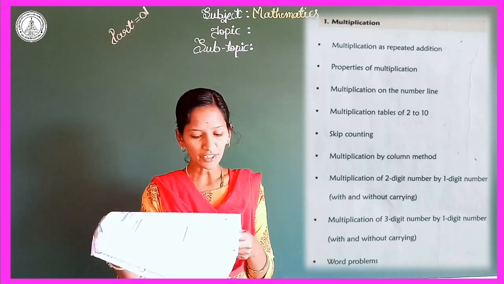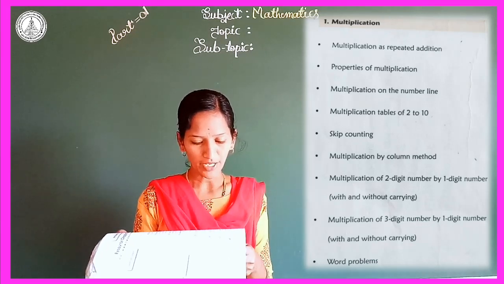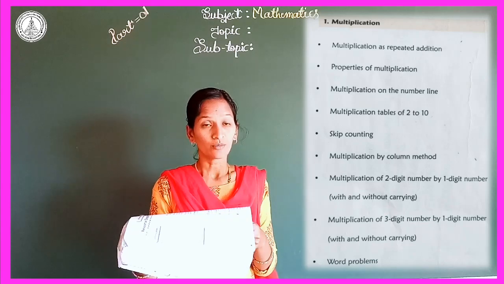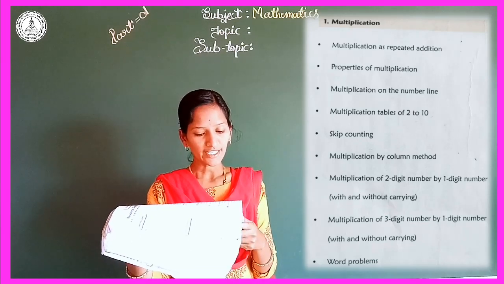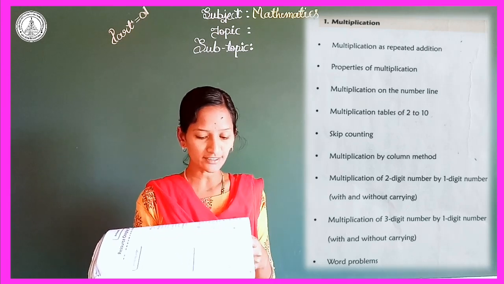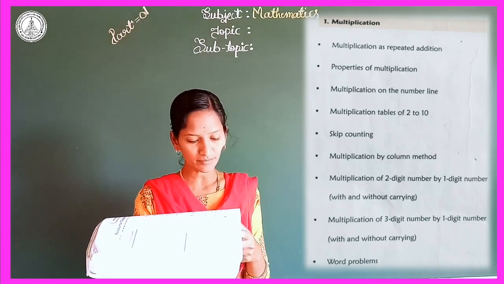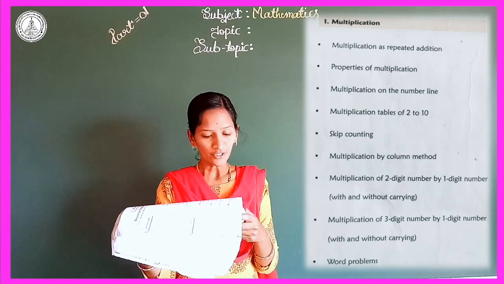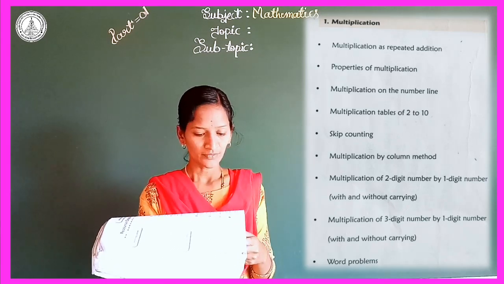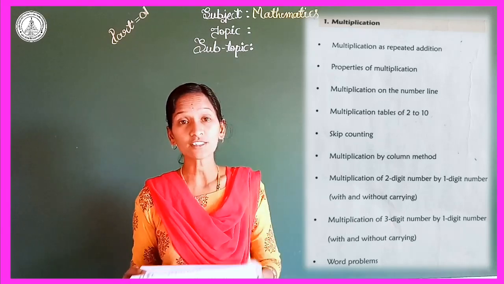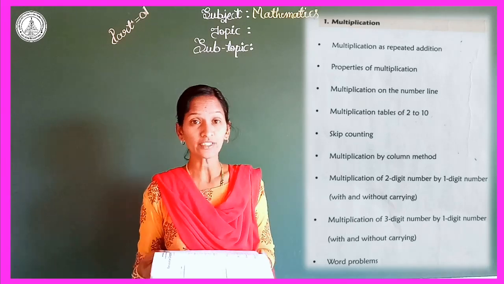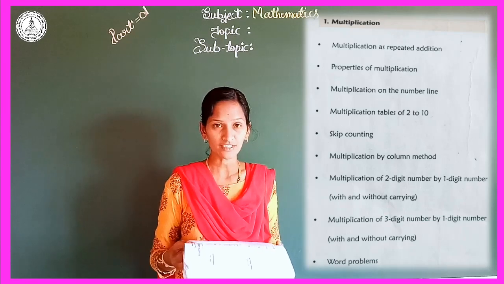Seventh one, multiplication of two-digit number by one-digit number, both with and without carrying. The next one, multiplication of three-digit number by one-digit number, here also with and without carrying. And the last one, word problems. So these are the sub-contents of the chapter multiplication, right?